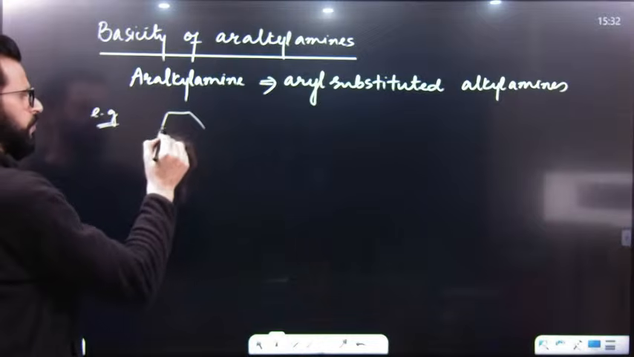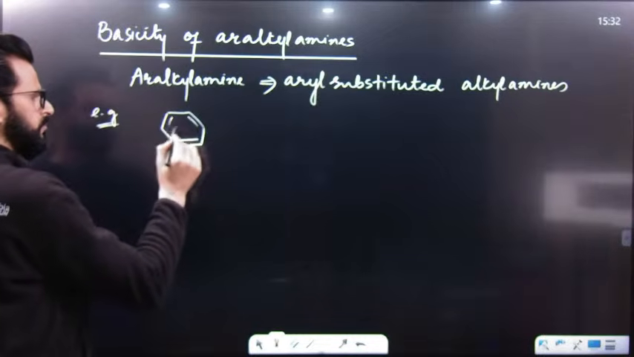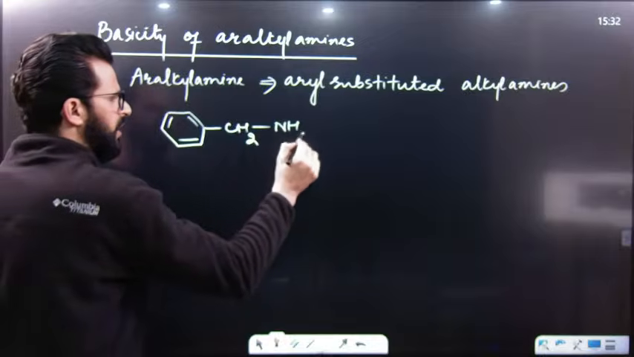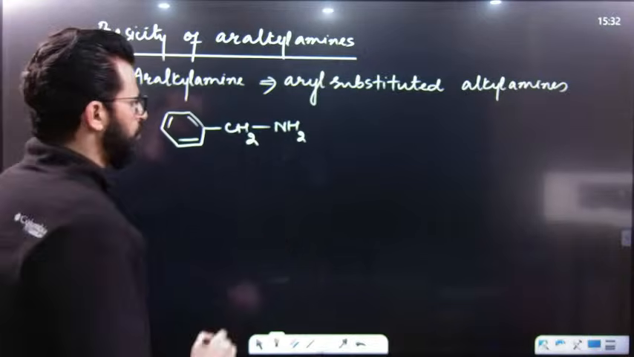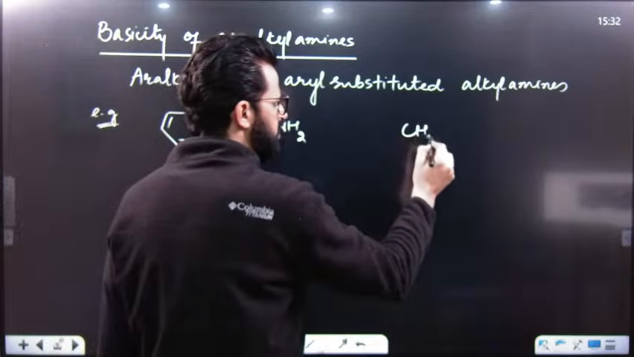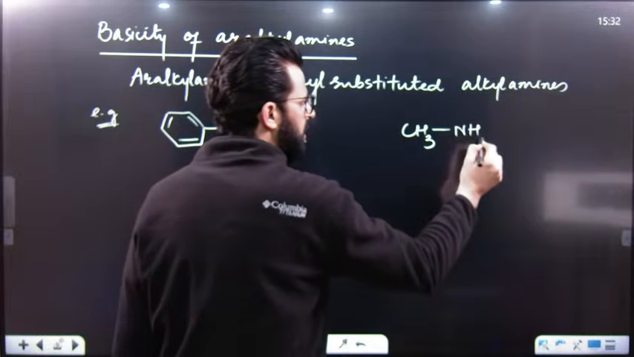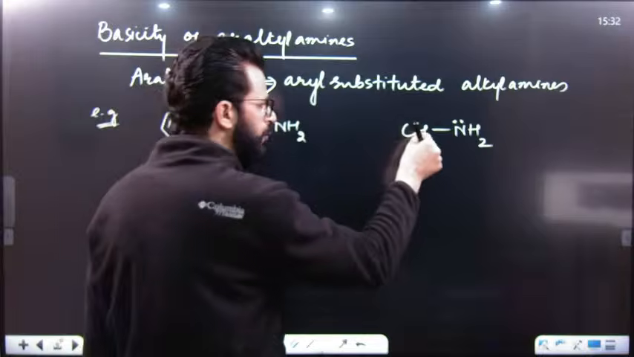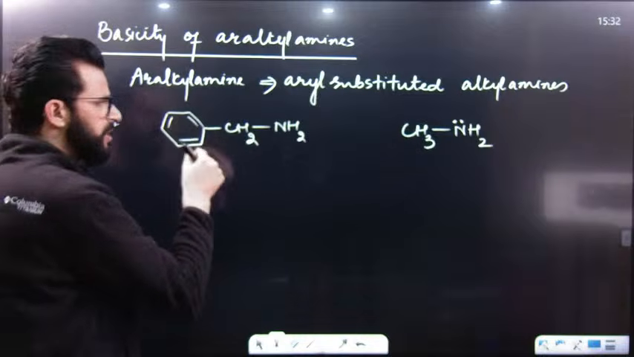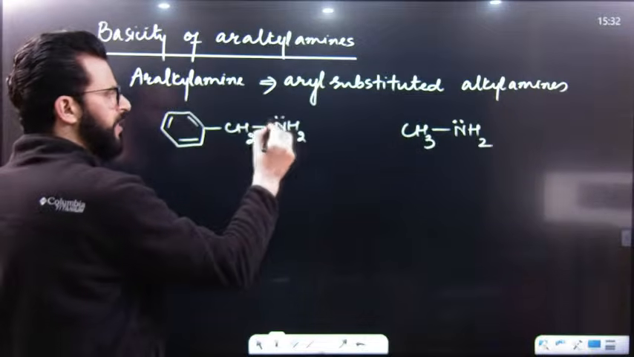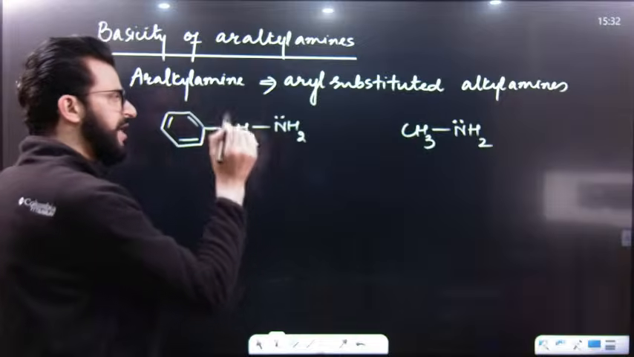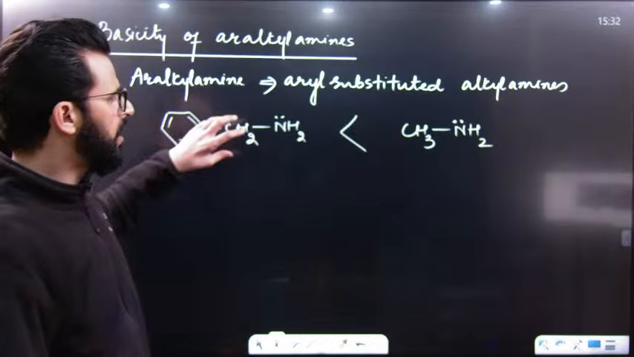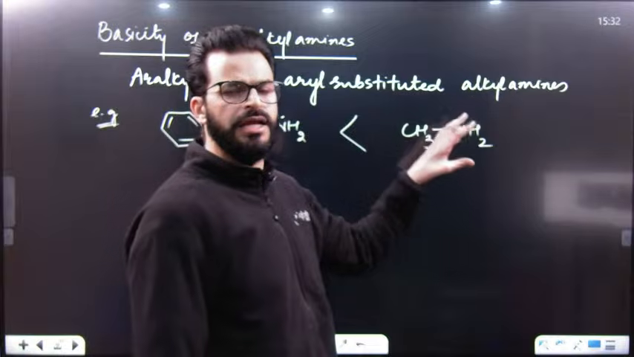This is a simple example of an aryl alkyl amine. Why? Because the alkyl amine was like this, CH3NH2. This is the alkyl amine. If I replace one of the hydrogens by an aryl group, this becomes an aryl alkyl amine. And remember, aryl alkyl amines are less basic than alkyl amines in general.